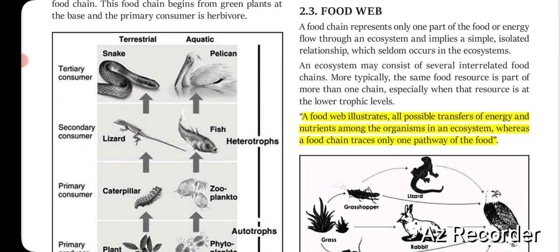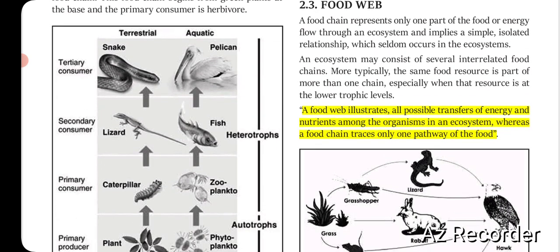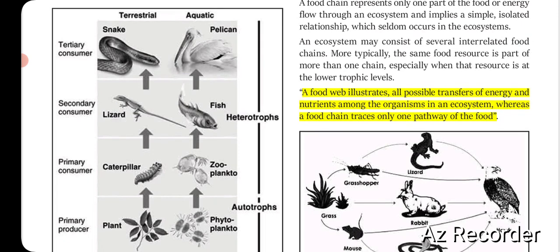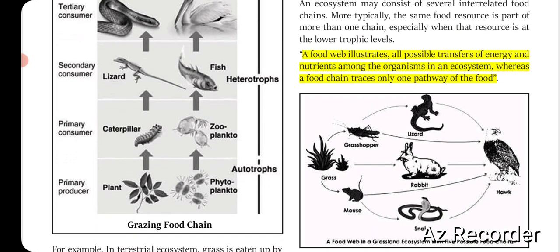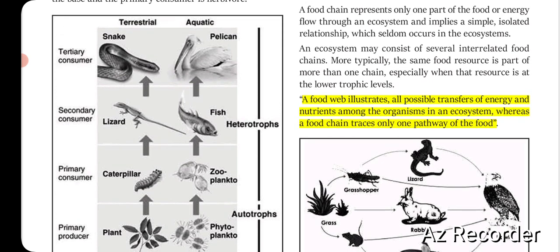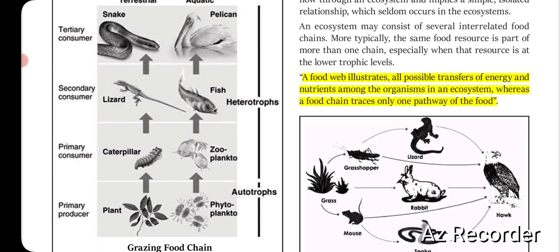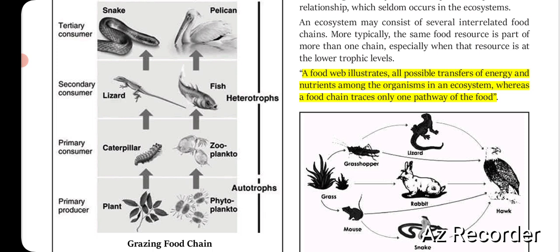A food web illustrates all possible transfers of energy and nutrients among the organisms in an ecosystem, whereas a food chain traces only one pathway. Okay, you saw one pathway. For example, the plant is consumed by a caterpillar, consumed by a lizard, consumed by a snake. So this is a food chain.